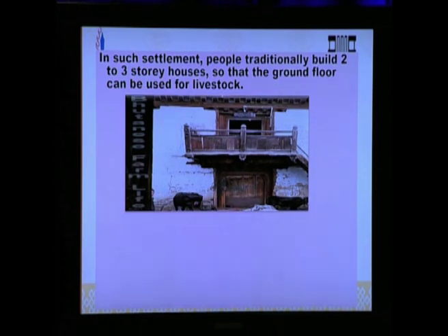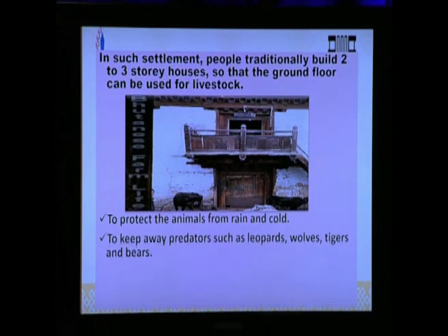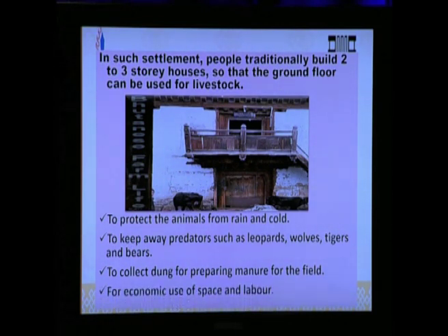So, why do people build 2 to 3 story houses? Here are the reasons why they keep their livestock on the base floor. First one is to protect the animals from rain and cold. Second one, to keep away predators such as leopards, wolves, tigers and bears. Third one, to collect dung for preparing manure for the field. And then we also have one more reason, that is for economic use of space and labor.